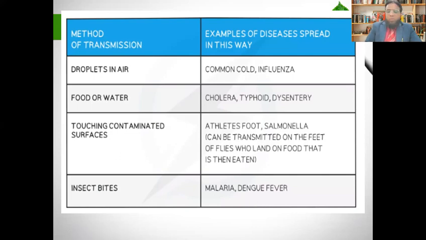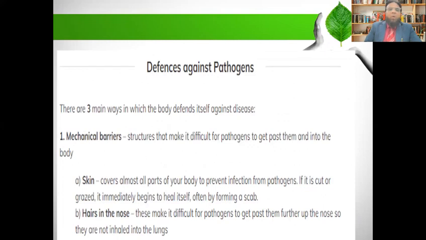Now, how can we defend our body against these pathogens? See here, there are three main ways in which the body defends itself against disease. Some ways are natural, as if God has gifted them to us. For example, the skin is a type of mechanical barrier that covers almost all parts of your body to prevent infection from pathogens. If it is cut or grazed, it immediately begins to heal itself, often by forming a scab.